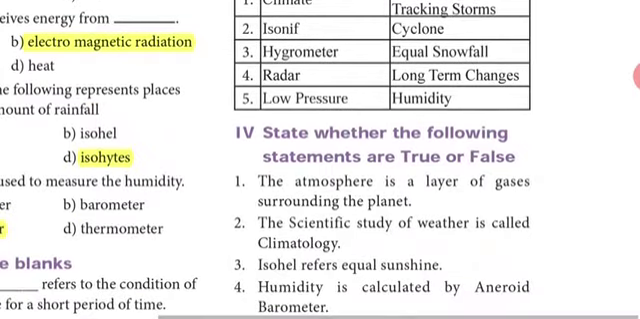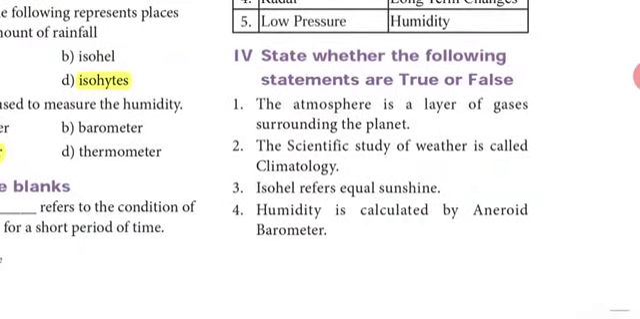Coming to true or false. First one, the atmosphere is a layer of gases surrounding the planet. That is absolutely true. Second one, the scientific study of weather is called climatology. No, it is called meteorology. The study of climate is called climatology. So the second one is false.